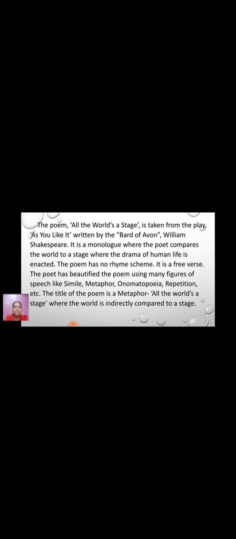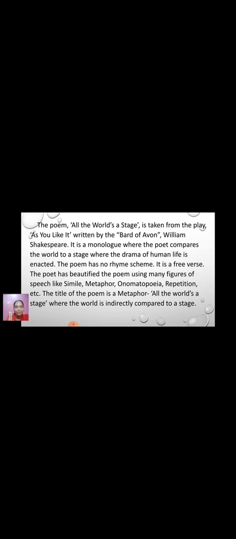Okay. So based on this you are going to write the appreciation of the poem in a paragraph format using the points which are given. With the help of these points you will write it in the paragraph format the way we are going to do. Okay. So this is the poem. The poem All the World's a Stage is taken from the play As You Like It, written by the Bard of Avon, William Shakespeare.